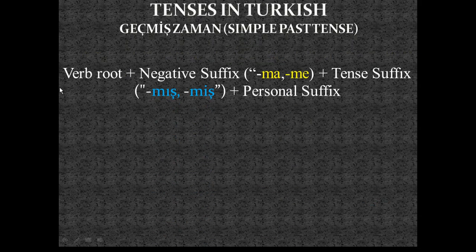So now let's see the order of the structure. In the first place, the verb root, which is followed by the negative suffix. Remember, this is the negative case of the reported past tense. So after the verb root there come the negative suffixes ma, me, and after that the reported tense suffixes mış or miş are added, and finally the personal suffix ends the structure.